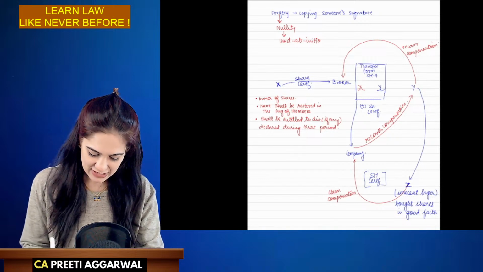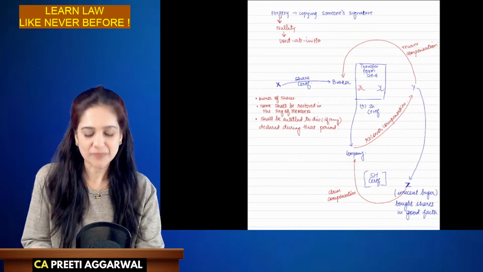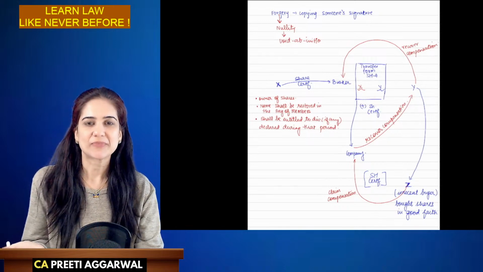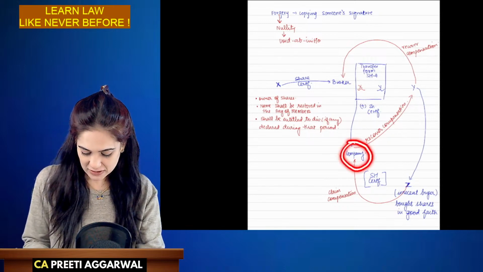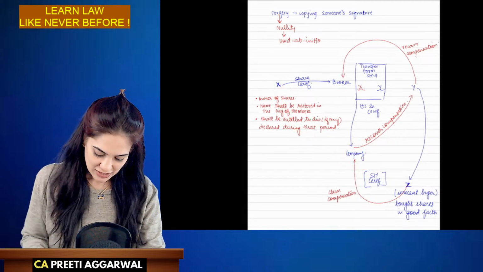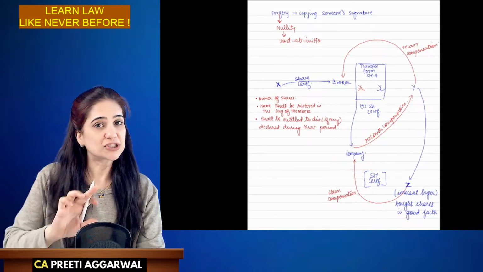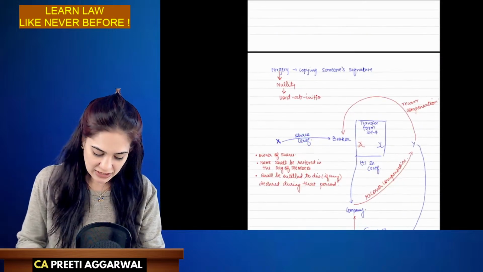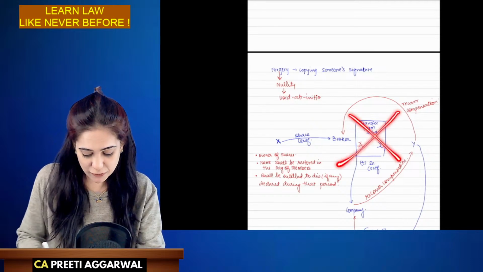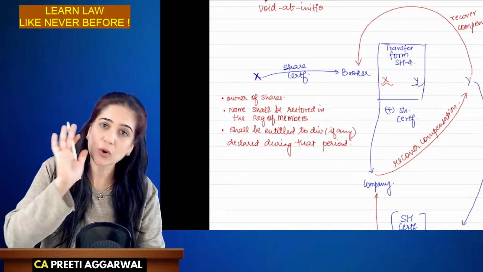So he filed a case against the company saying, how did you execute this transfer? My signatures were forged. I never entered into this transfer. Now, the company will have to keep the shares in the name of the true owner. So the company cannot deny that X's signatures were forged. Forgery is a nullity. Nullity means it has no legal effect. It is void ab initio. This transfer is void. The company will have to keep X as the owner.